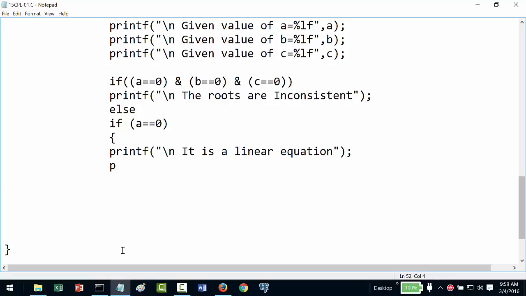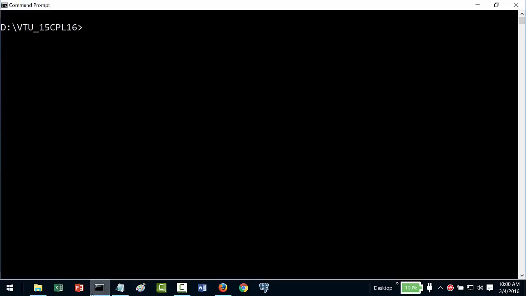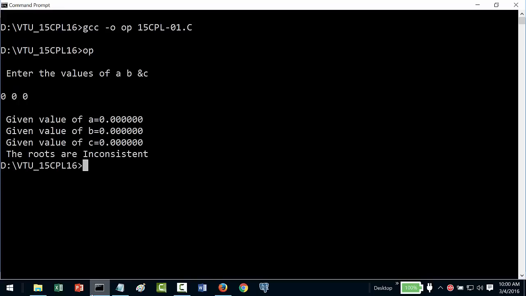So what will be my linear root? The linear root is, I'll do percentage LF because it will be minus C by B, minus C by B. Okay, so we'll check for this condition as well. We have to check for both the conditions. Let us see. We will save this code again, go back and recompile and do the OP. So our first condition was what? 0, 0, 0. So the roots are inconsistent.